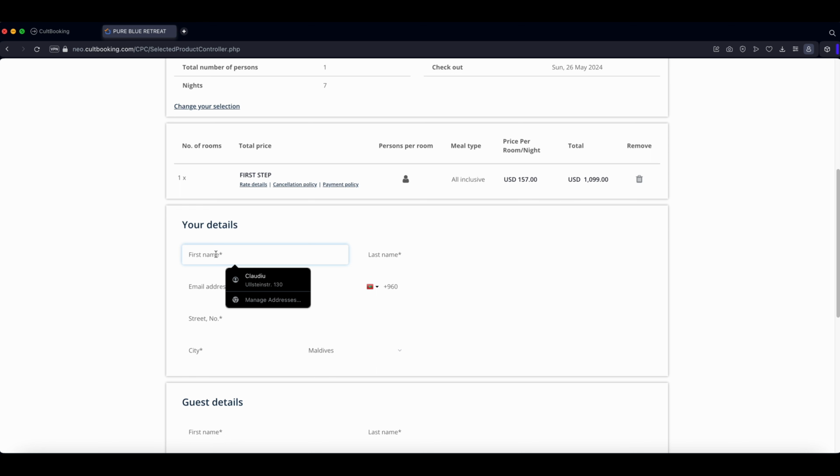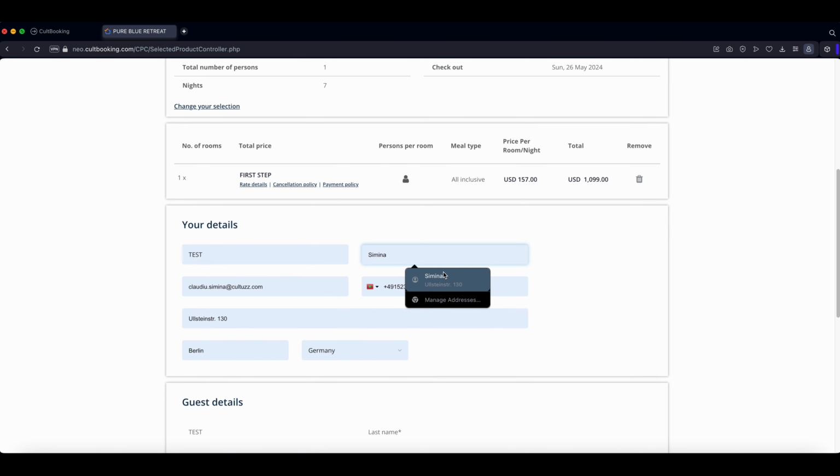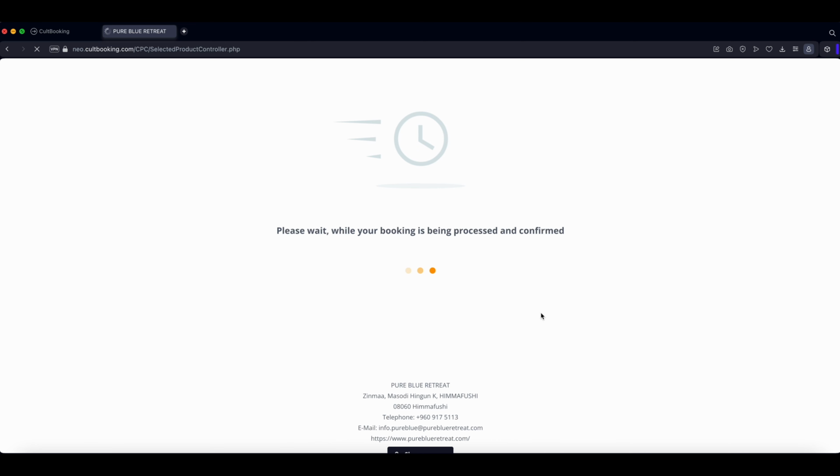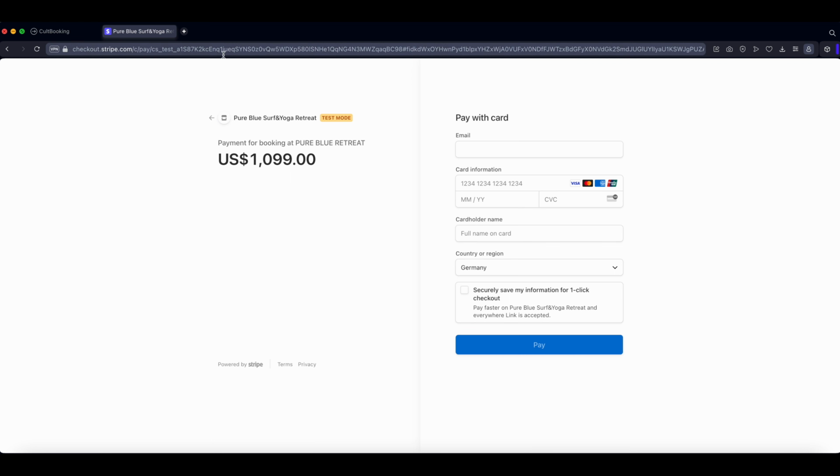And now we're going to create a test booking. We accept this. We say book now. And now we are redirected to the Stripe payment gateway. And the user may select between the cards and the email address and the cards, and based on this pay securely via Stripe, and the money will go directly to the account of the property.